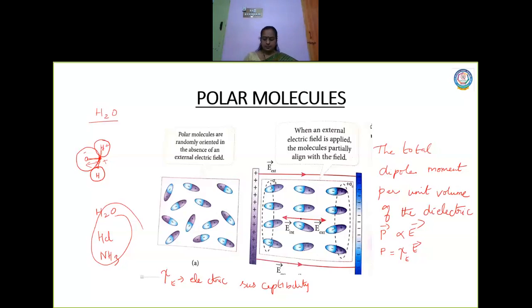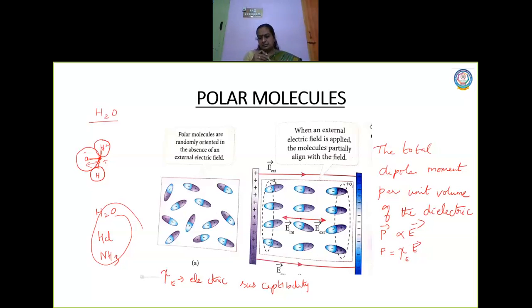Now I am going to introduce a very important concept: what happens when you apply an electric field. I said the dielectric will try to align itself in the direction of the electric field. But before we move on to that, in the case of a conductor, what happens? I wanted you to recall the first property we read yesterday: the net electric field inside a conductor is zero. Now here we are talking about a dielectric, which is considered to be an insulator. I am talking about a conductor.